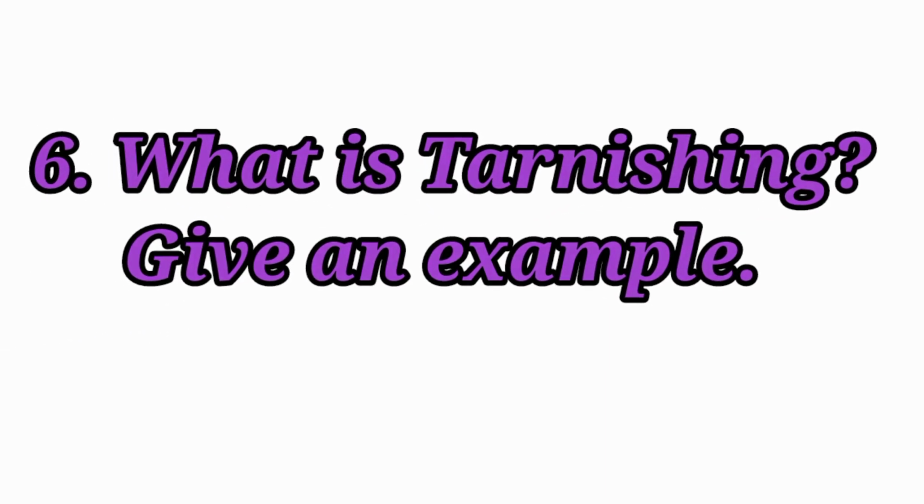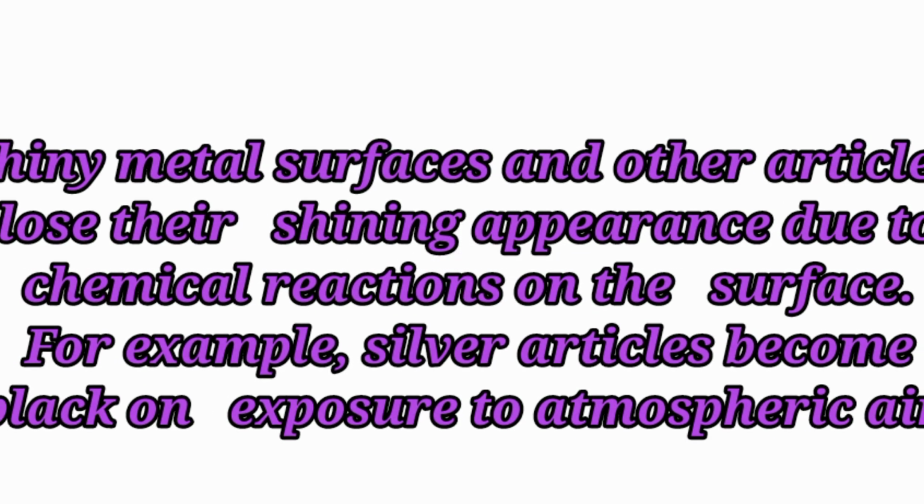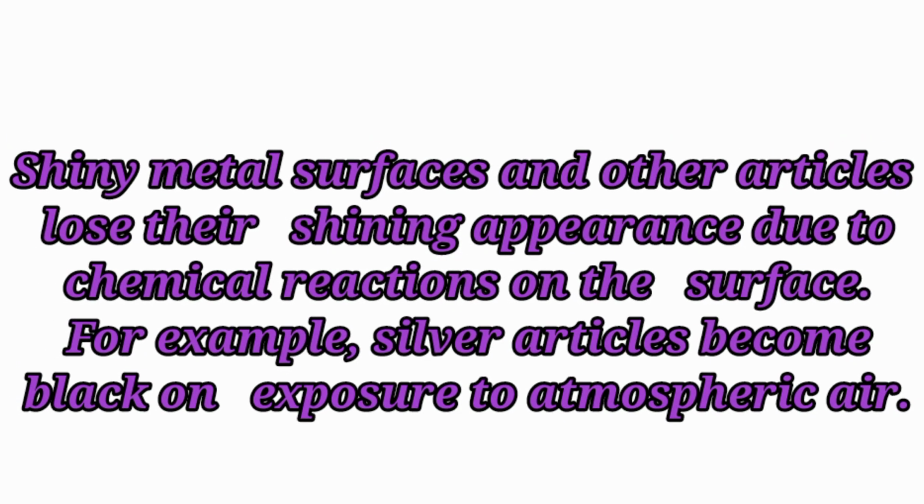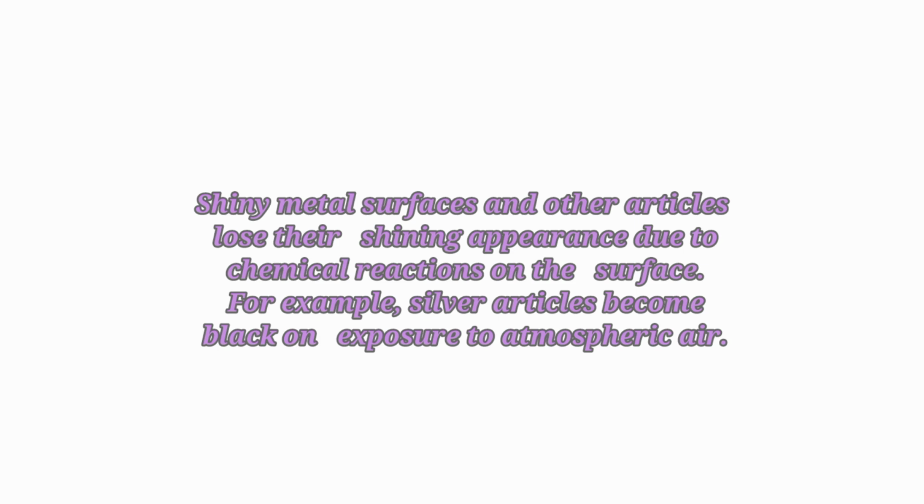Sixth question. What is tarnishing? Give an example. Shiny metal surfaces and other articles lose their shining appearance due to chemical reactions on the surface. For example, silver articles become black on exposure to atmospheric air.